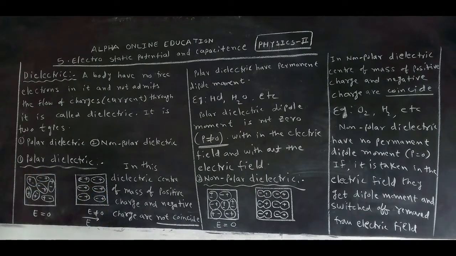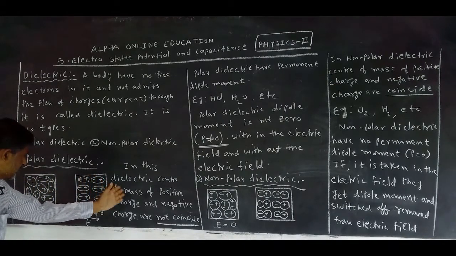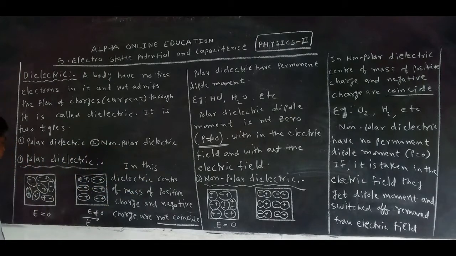So when a polar dielectric is taken in an external electric field, negative charges are deposited on this side and positive charges on this side.